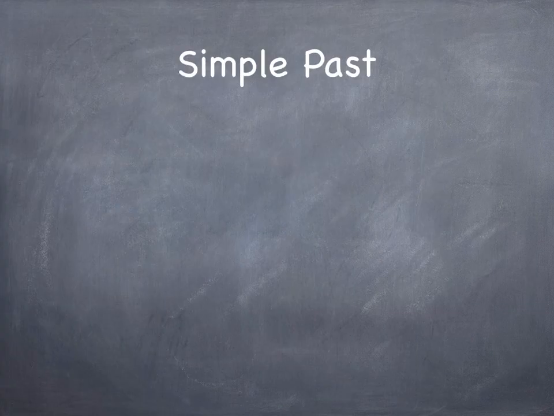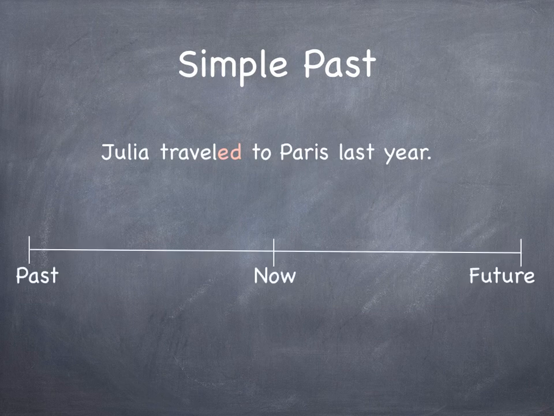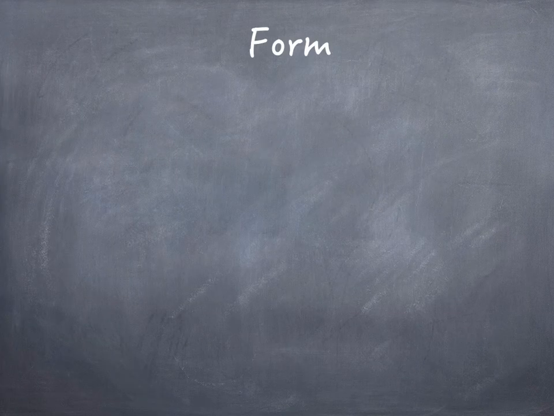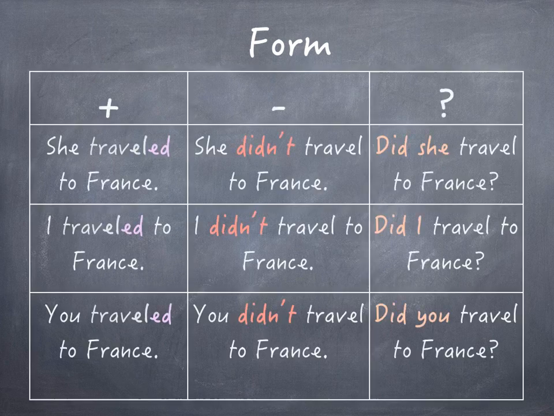So let's have a look here a little bit deeper in my diagram. So Julia traveled to Paris last year. As you can see, last year is a point, is a specific time in the past. So it's not happening now or in the future. So, and the form, just to remember, is pretty simple.